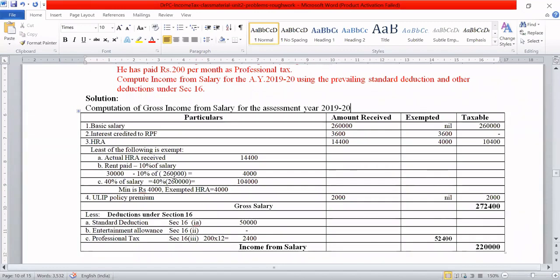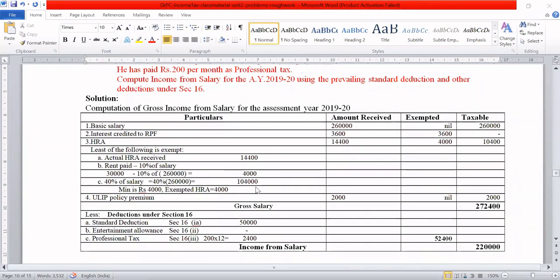See, one more thing is the provident fund contribution that he has made. That does not come here anywhere. But where will it be taken?